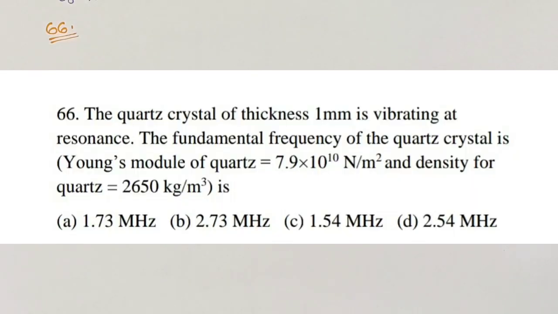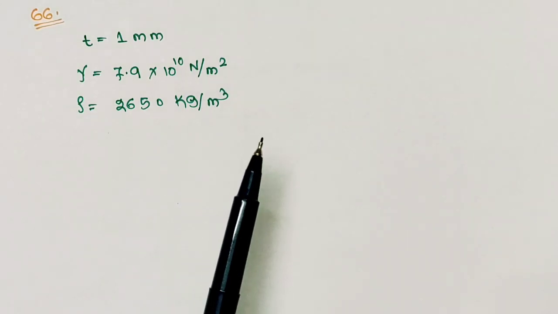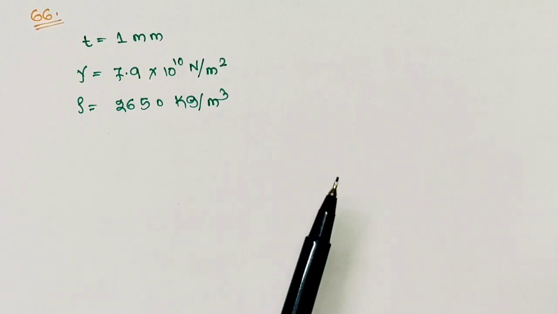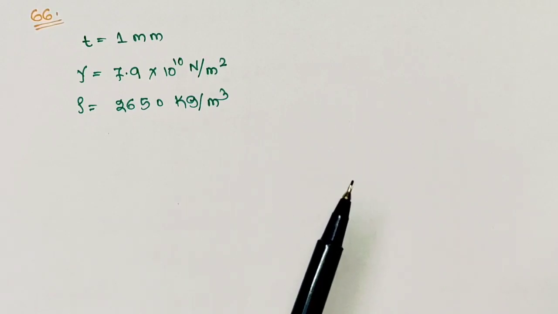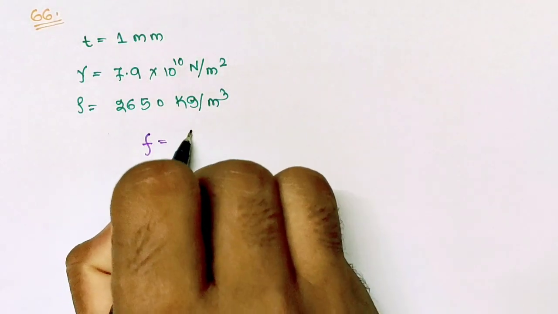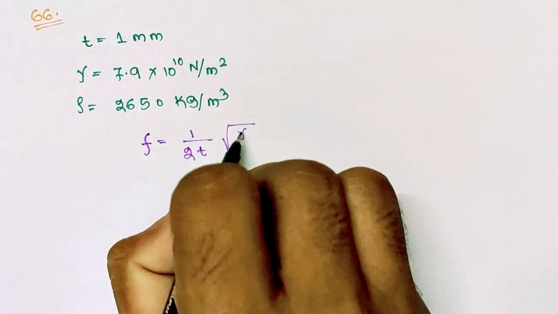Question number 66. The quartz crystal of thickness 1 millimeter is vibrating at resonance. The fundamental frequency of the quartz crystal is asked; Young modulus and the density of the quartz crystal are given. This is the case of formation of ultrasonic waves through piezoelectric effect, in which quartz crystal is used, and this quartz crystal vibrates with a frequency given by 1 by 2 times the thickness of the crystal times square root under gamma by rho.